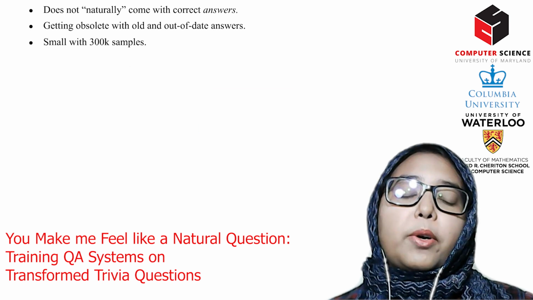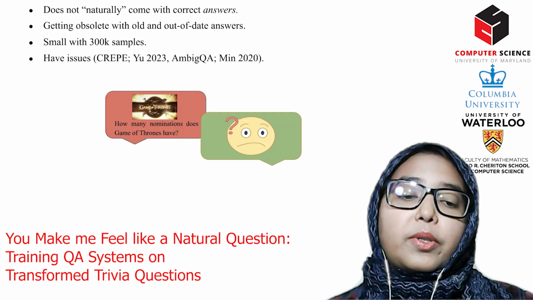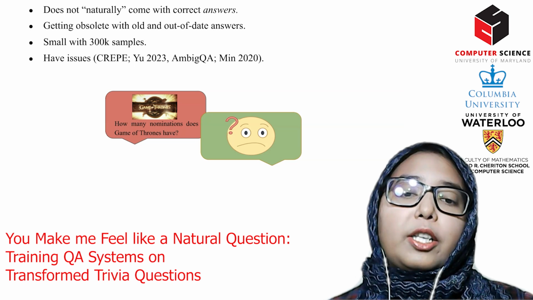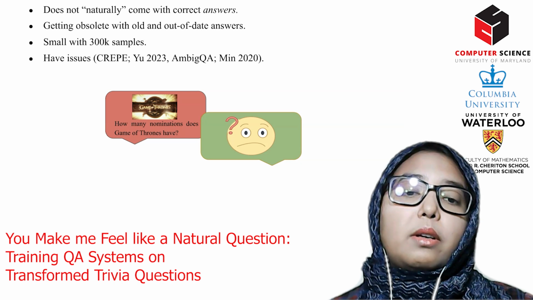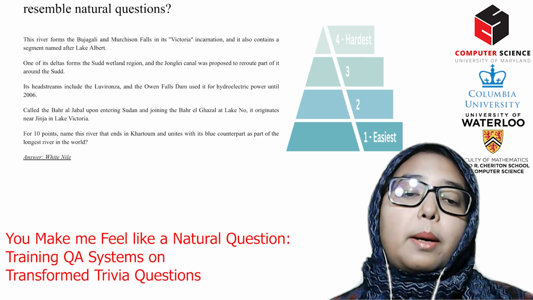Third, NQ is comparatively small for training LLMs, with only 300k samples. Fourth, because NQ comes from real users, the questions sometimes have issues. For example, another NQ example asks how many nominations does Game of Thrones have? This question can ask about the number of nominations Game of Thrones has across all its seasons or any particular season or award ceremony.